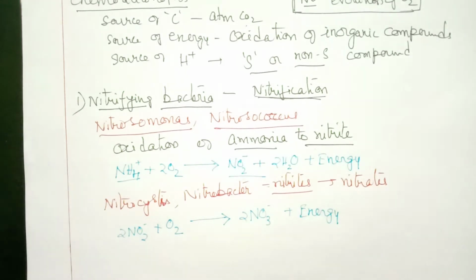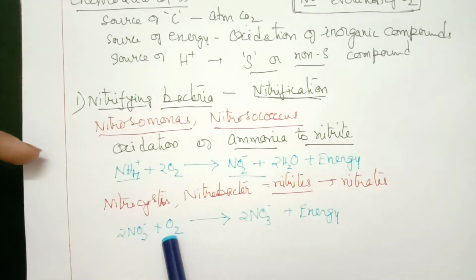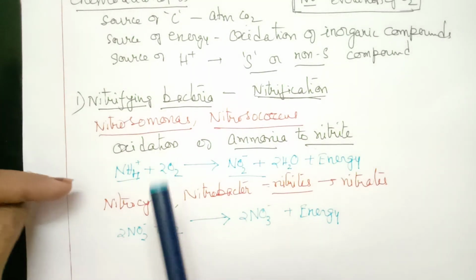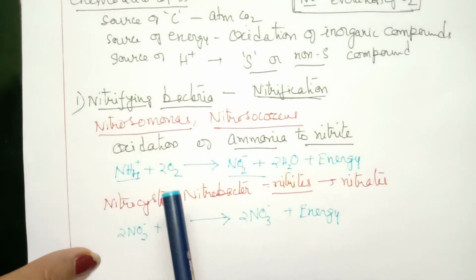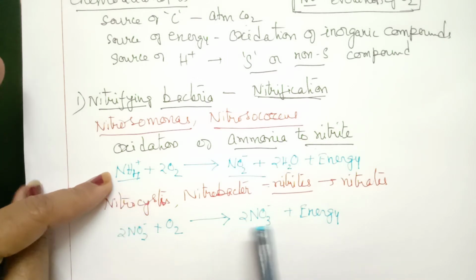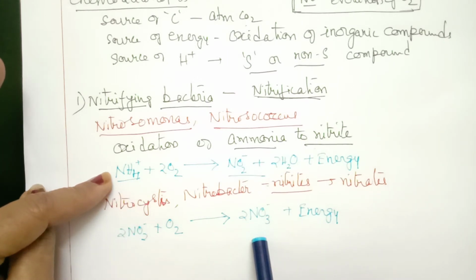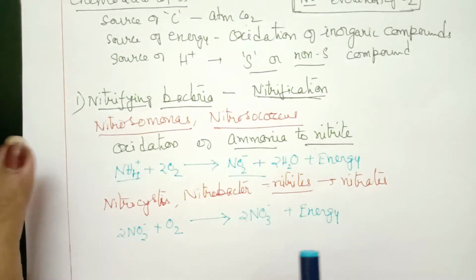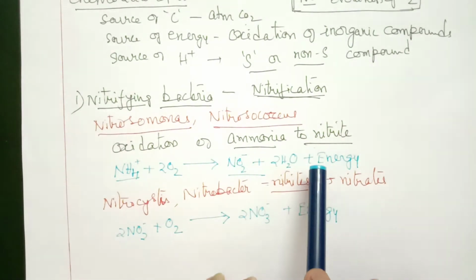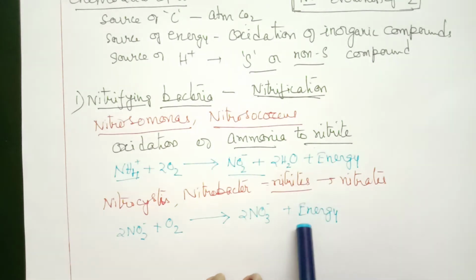So in these two reactions altogether we have 3 molecules of oxygen: 2 in the first stage and 1 in the second stage. 3 molecules of oxygen are required for conversion of 1 molecule of ammonia into nitrate. This as a whole equation you can also get as a question. And here 2 molecules of water are liberated.